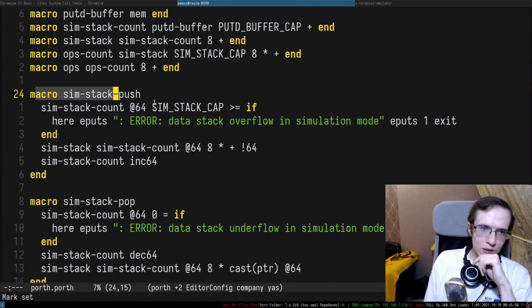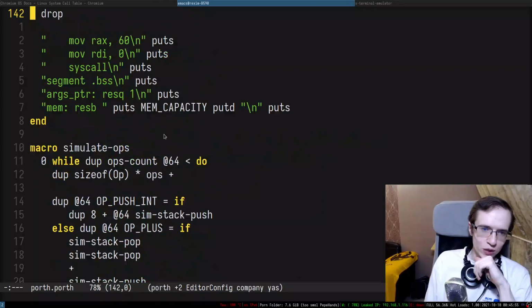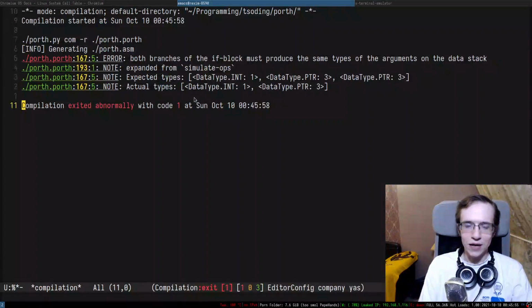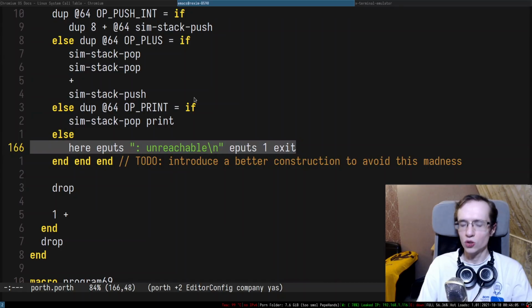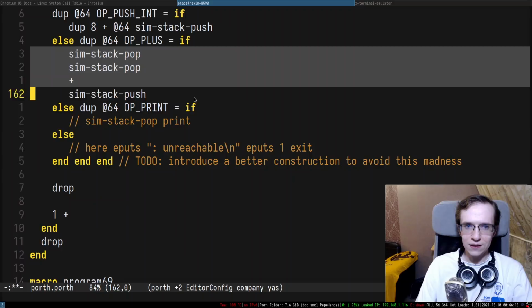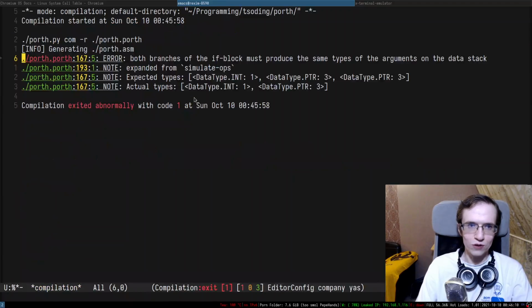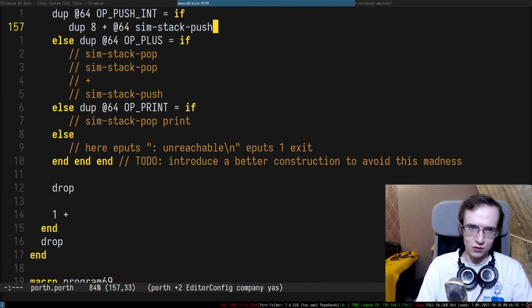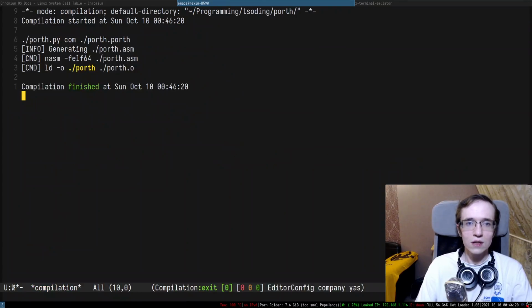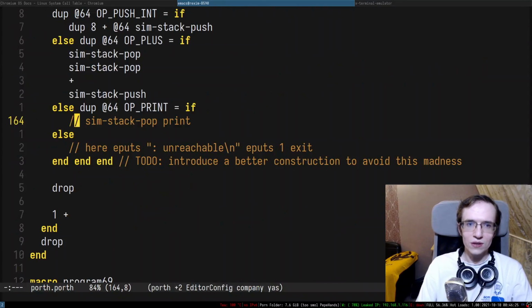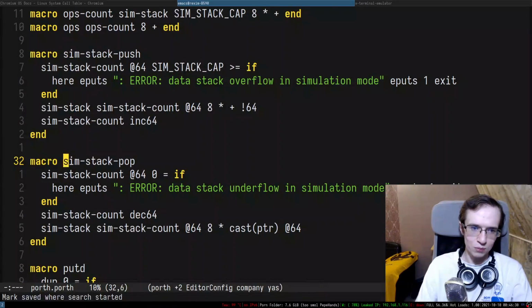All right, so something doesn't work. I'm not quite sure what. Something doesn't want to compile. Let me see. Some of the branches don't properly work, and I wonder which one. If I go ahead and comment out all of these things and run it like that, everything seems to be working. If I enable this thing, it works. If I enable this thing, okay, so there is a problem with the stack pop. Stack pop is not implemented correctly.